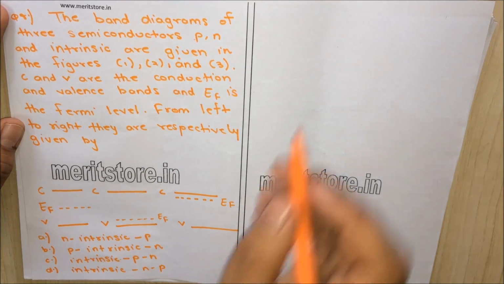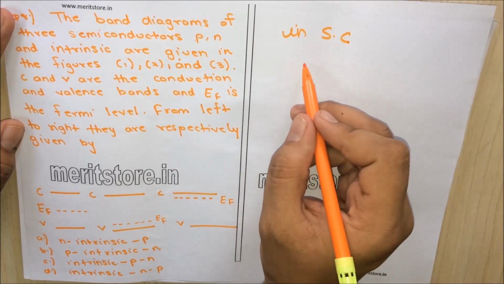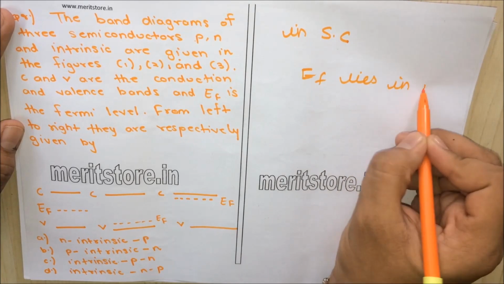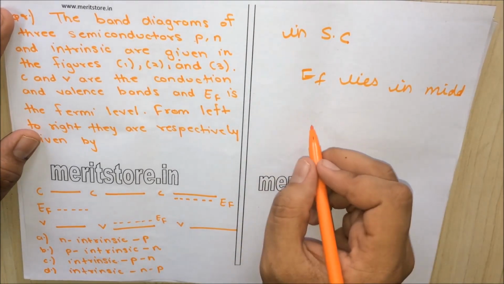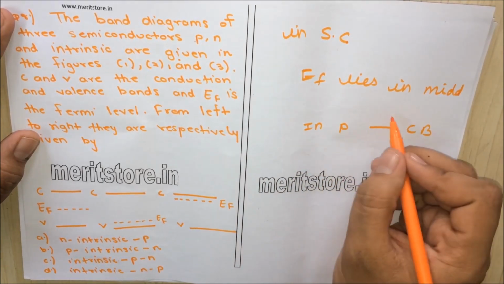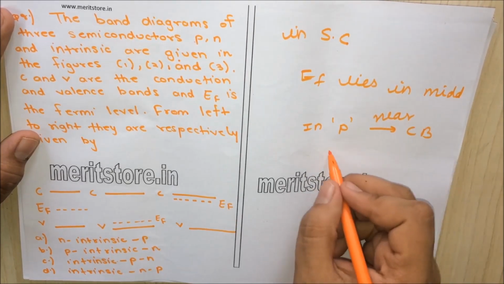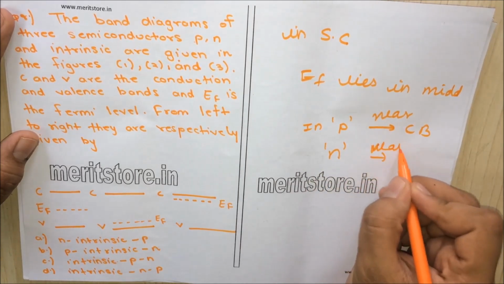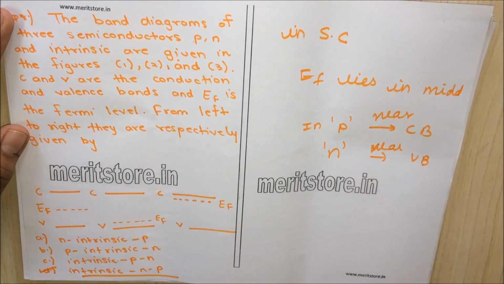So now we know in an intrinsic semiconductor, EF lies in the middle of the energy gap. In P type, it is near the valence band. In N type, it is near the conduction band. So option D, intrinsic N P, is the correct answer.